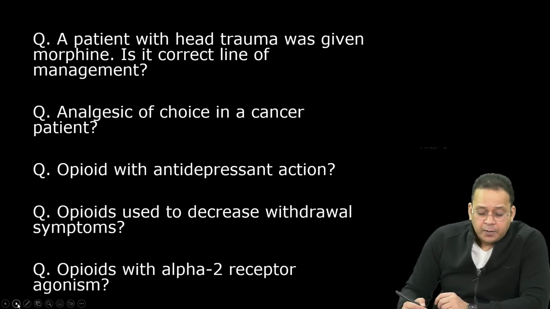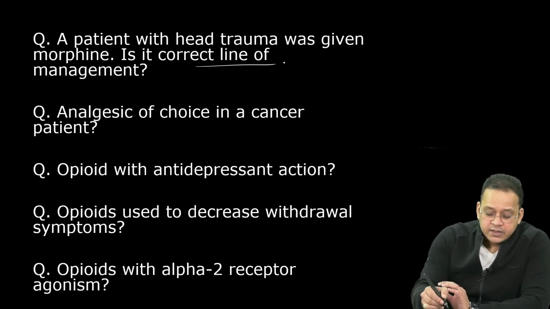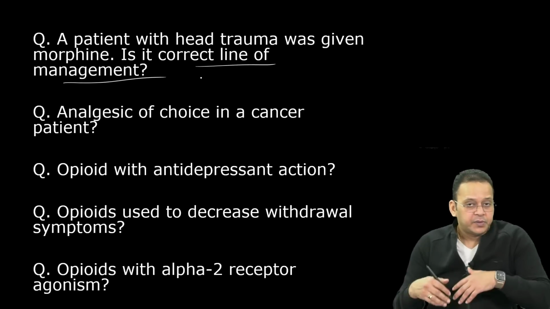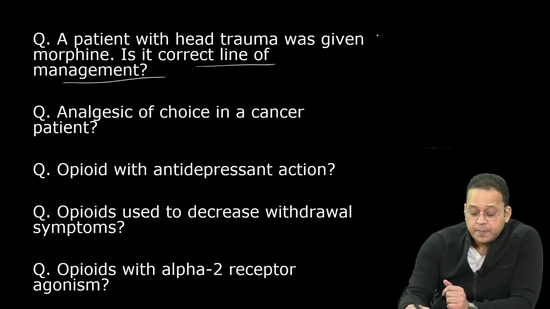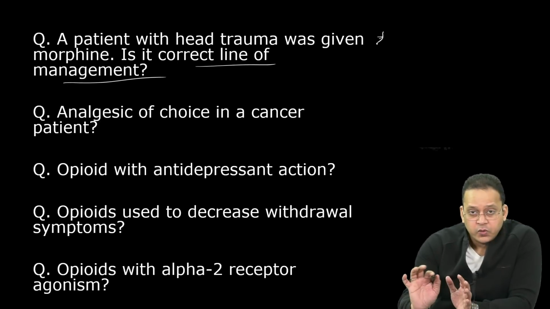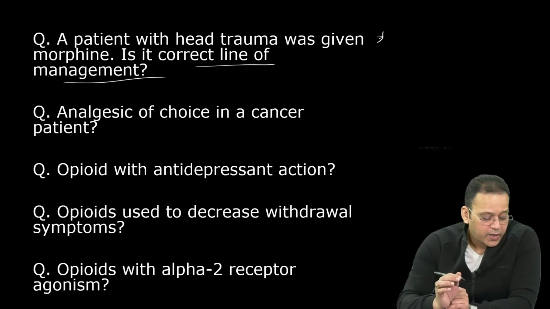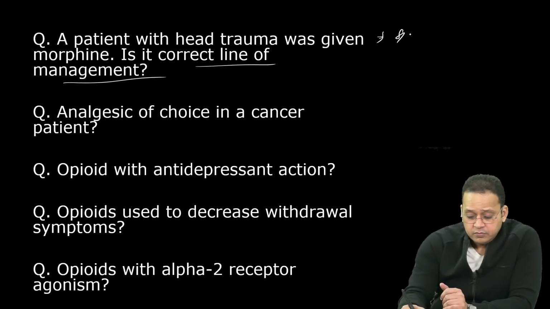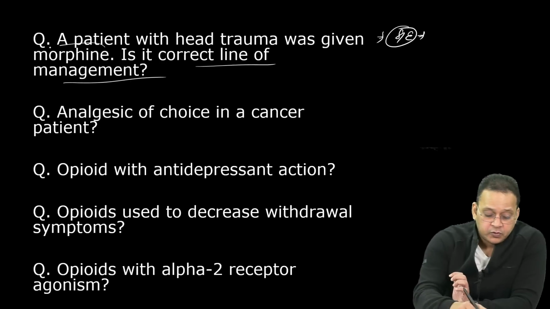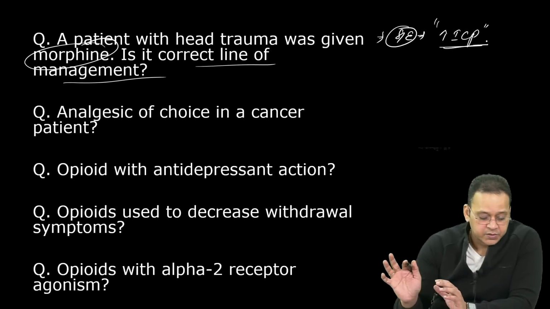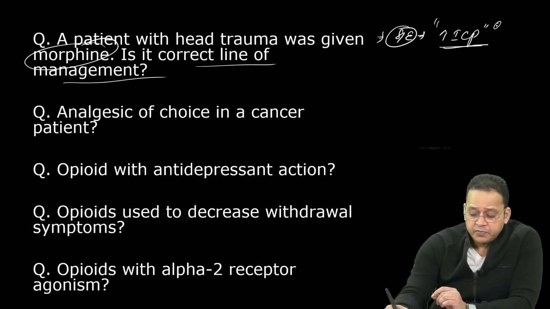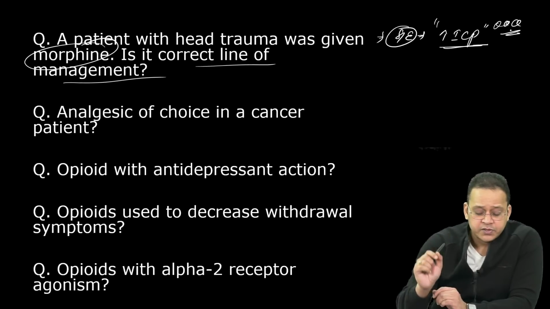Come on. A patient with head trauma was given morphine. Is it the correct line of management? Yes or no? The patient comes to you in the emergency with head trauma, and you want an analgesic. Can I use morphine? No. Excellent. Why? No is the right answer. Because what is the side effect of morphine? It can increase ICP, intracranial pressure. Excellent. This is the frequently asked MCQ, the single most important point.